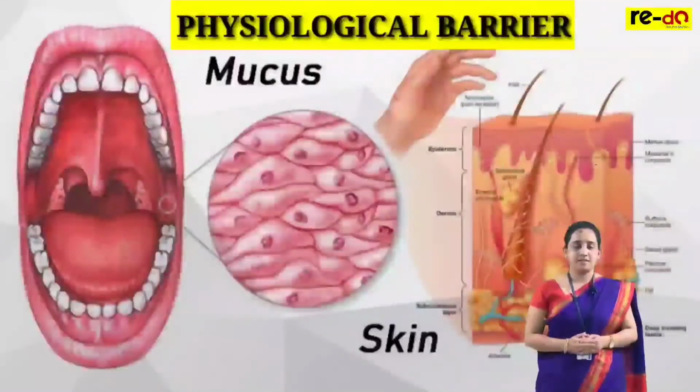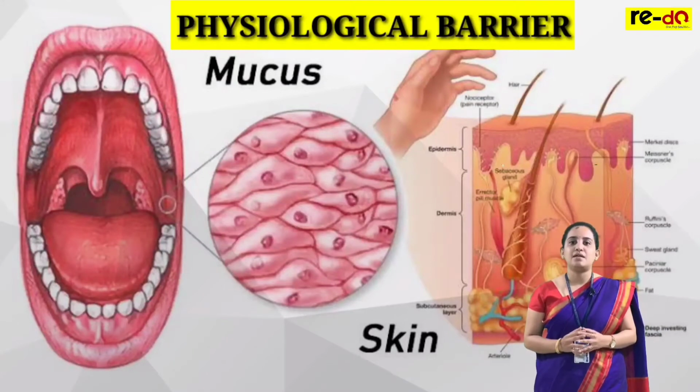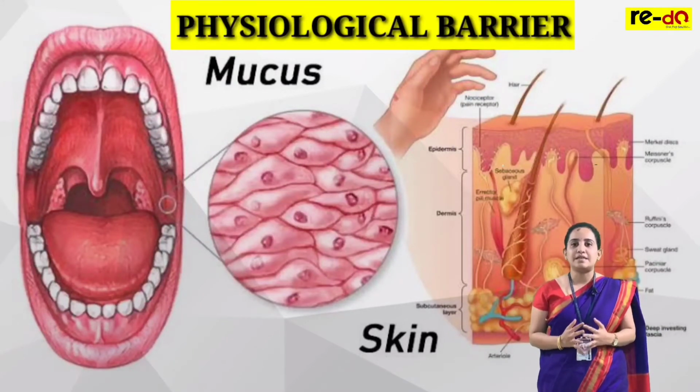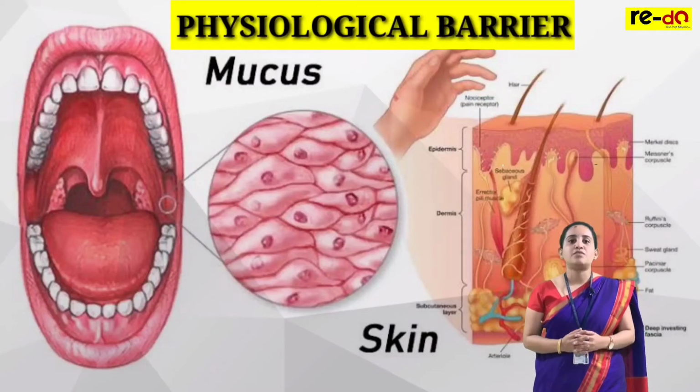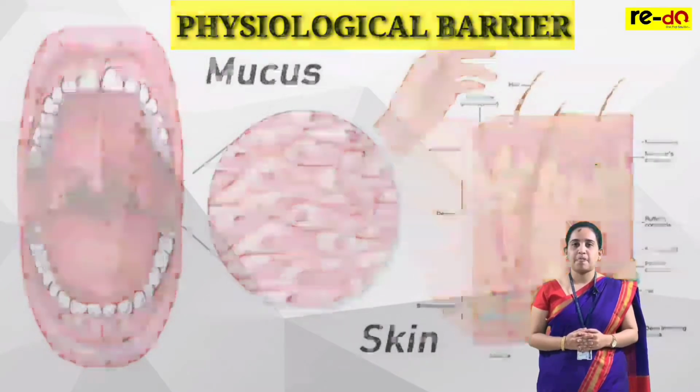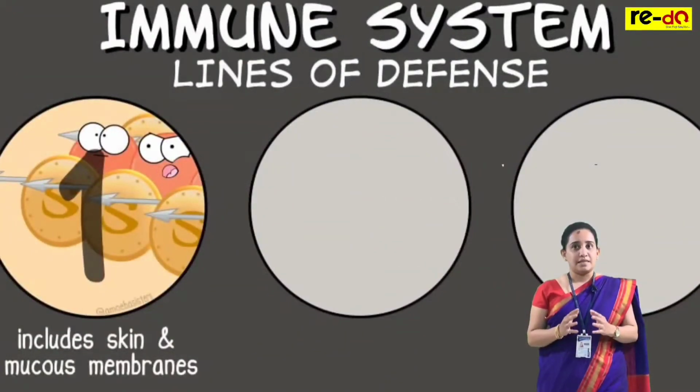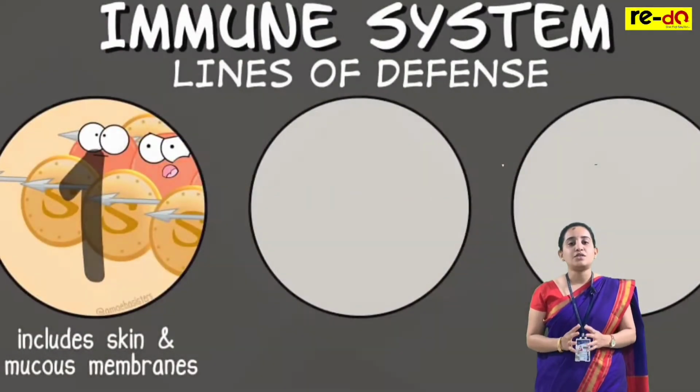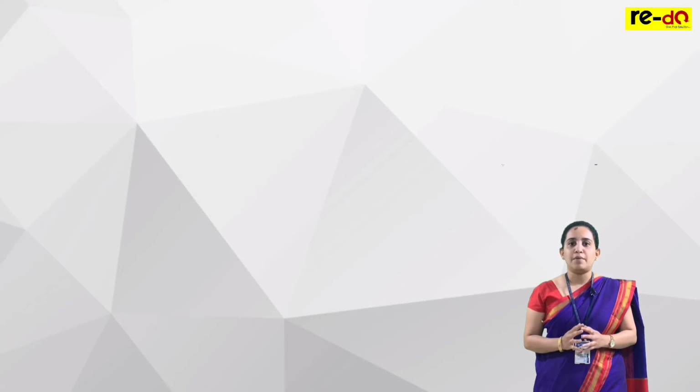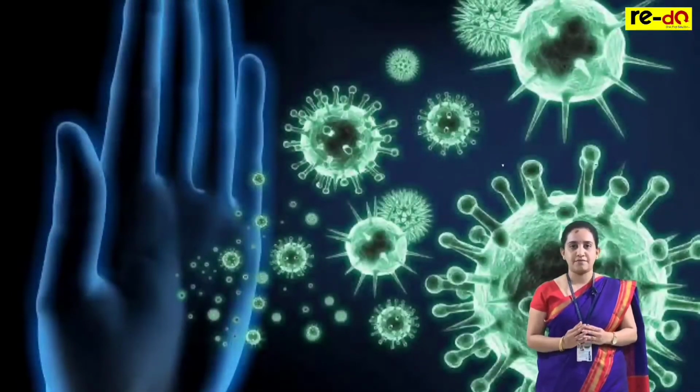The second barrier is the physiological barrier. We also call it the chemical barrier. Why chemical barrier? Because there are various chemicals secreted in our body to stop these foreign particles from entering. Various chemicals secreted by the cells form the first line of immunity. They trap the foreign components and try to immobilize them. Immobilize means their movement to enter our body is stopped there itself.